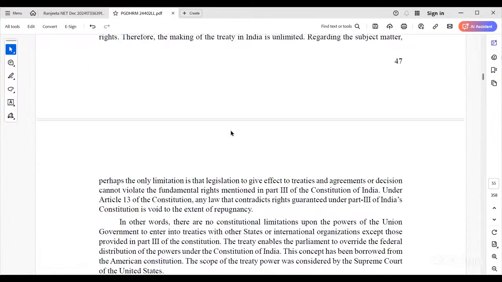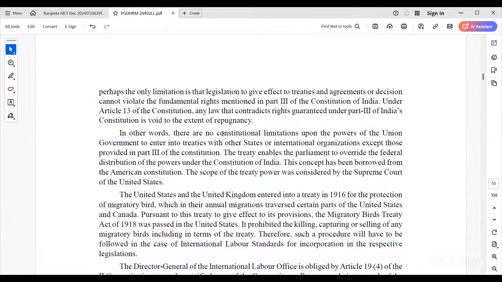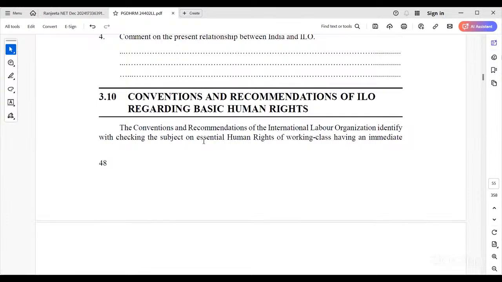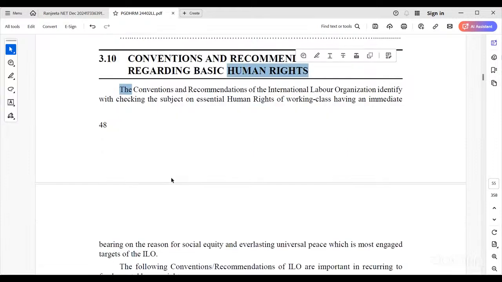Based on the Indian Constitution, we have so many acts regarding international labor as well as labor laws. After these conventions and recommendations of the ILO regarding basic human rights, International Human Rights Day is celebrated every year on December 10th, recently last month.